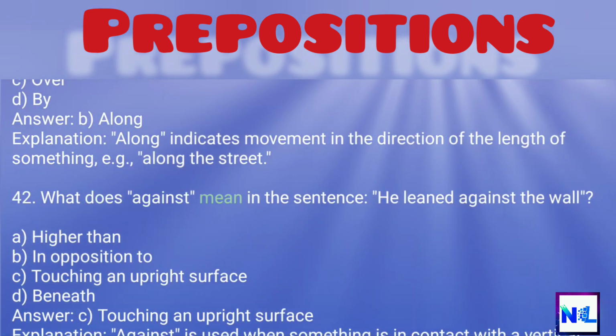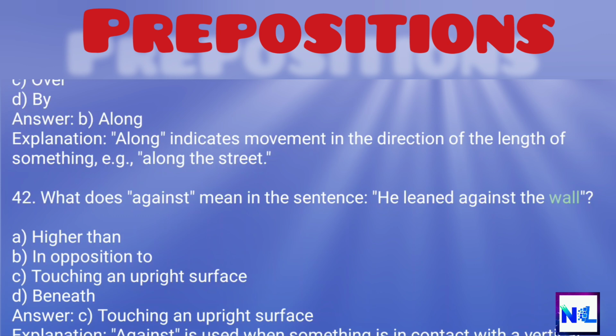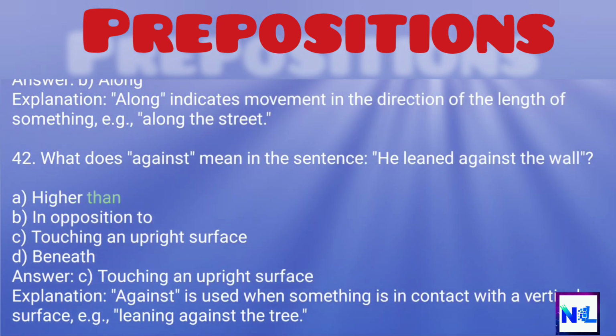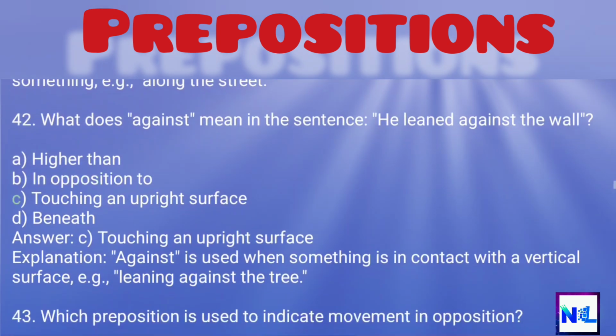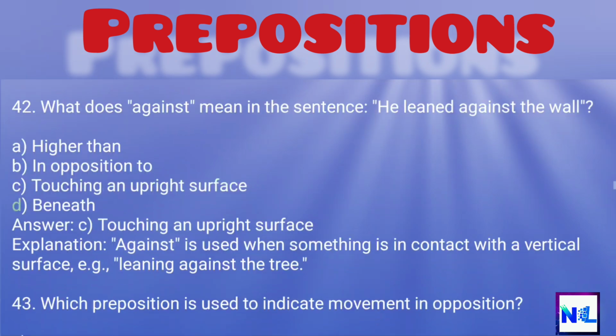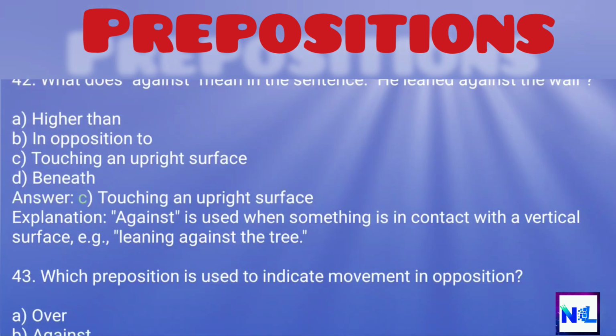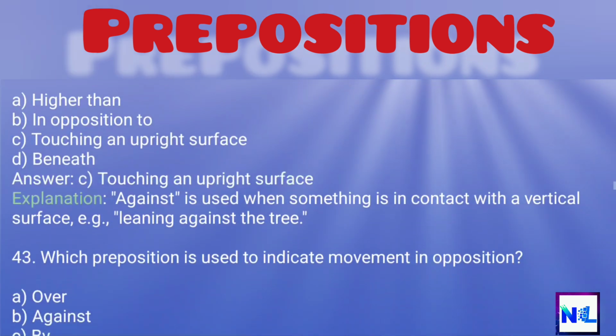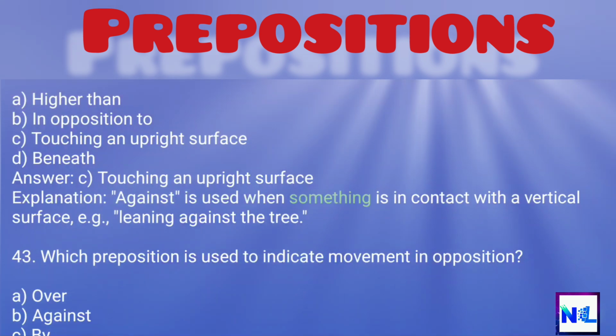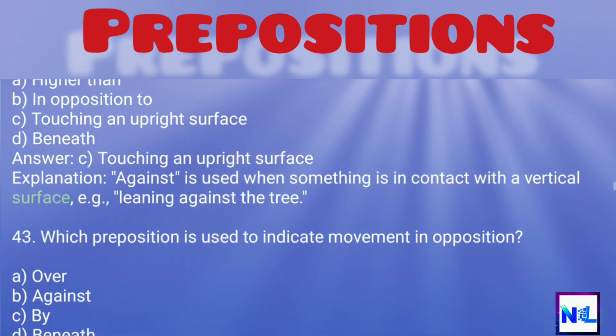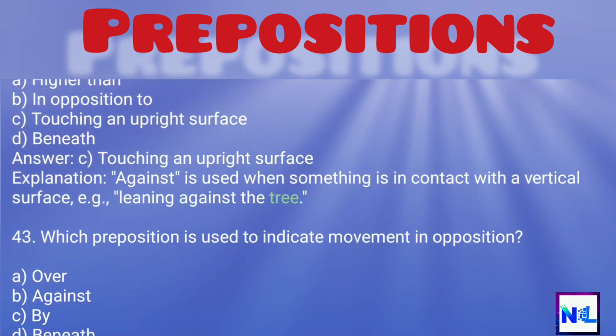What does against mean in the sentence, he leaned against the wall? A. Higher than, B. In opposition to, C. Touching an upright surface, D. Beneath. Answer: C. Touching an upright surface. Explanation: against is used when something is in contact with a vertical surface, e.g., leaning against the tree.